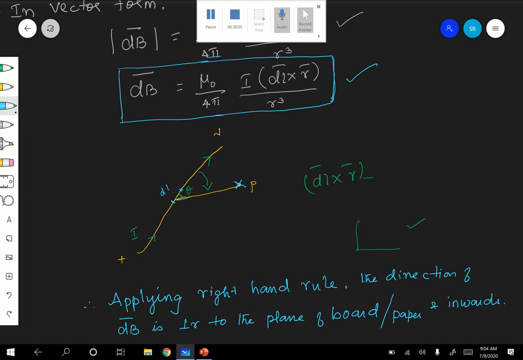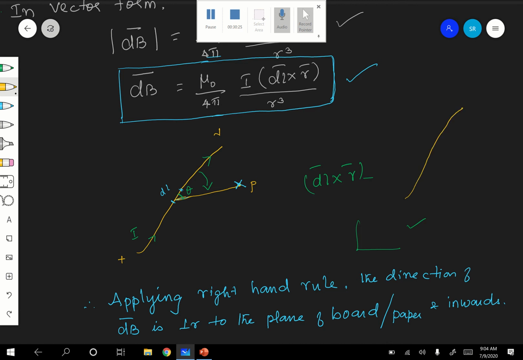So, my point of interest was to the right of xy. Now if my point is to the left of xy, so I'm taking it here.